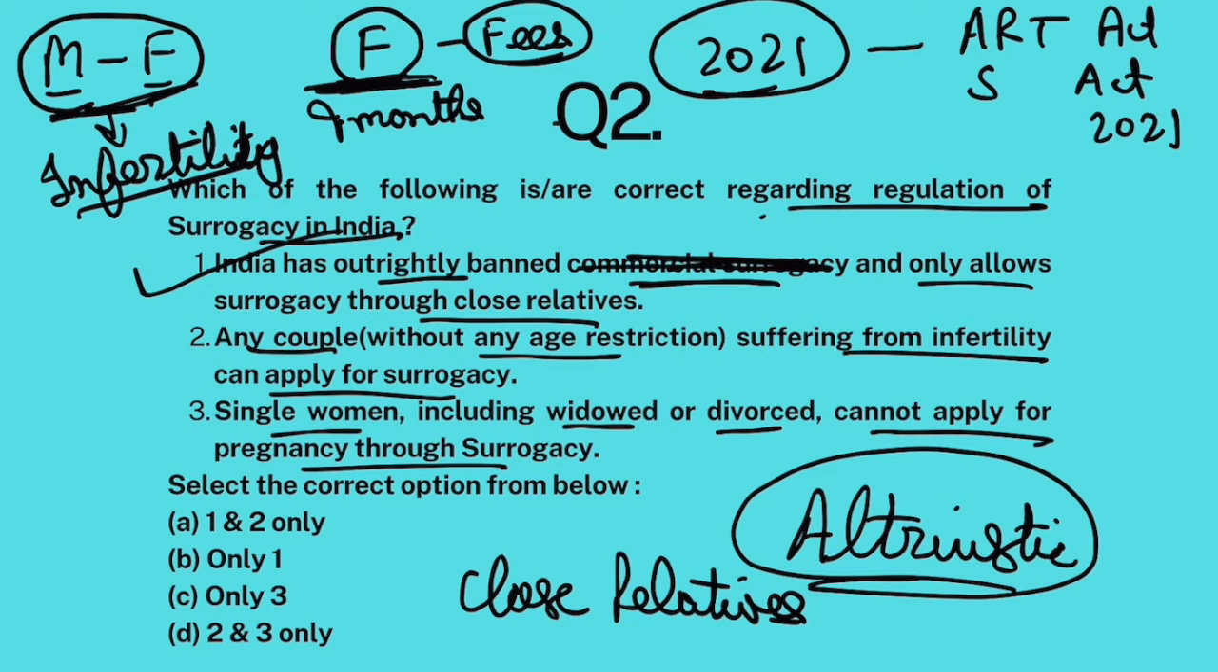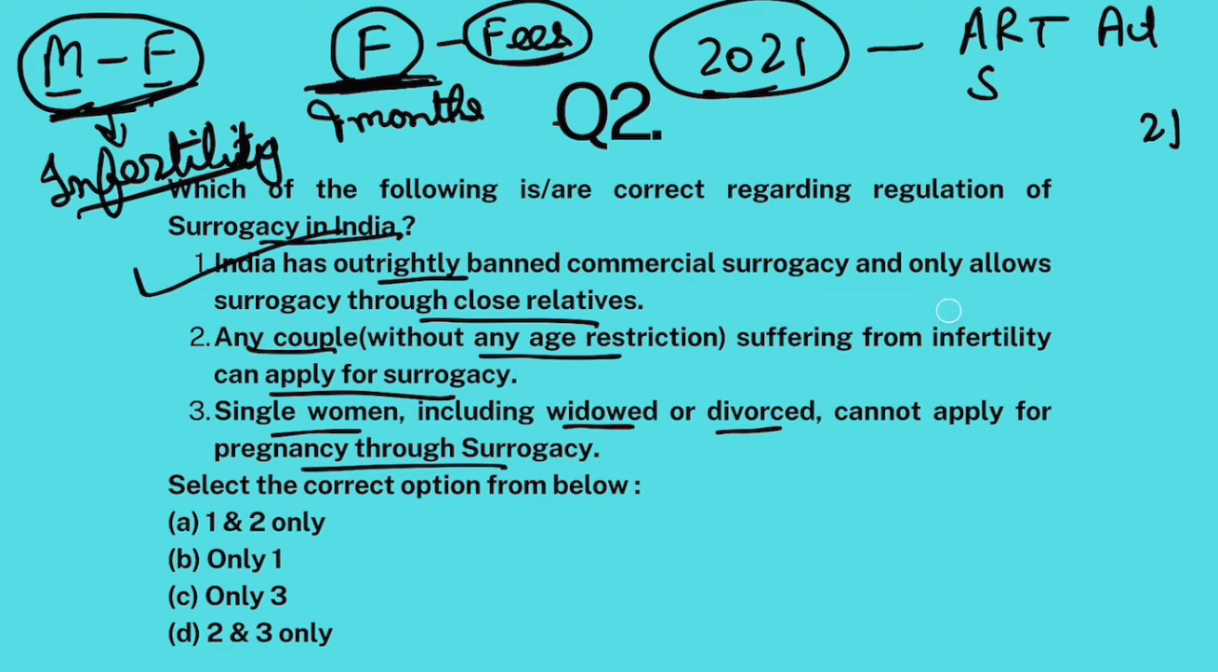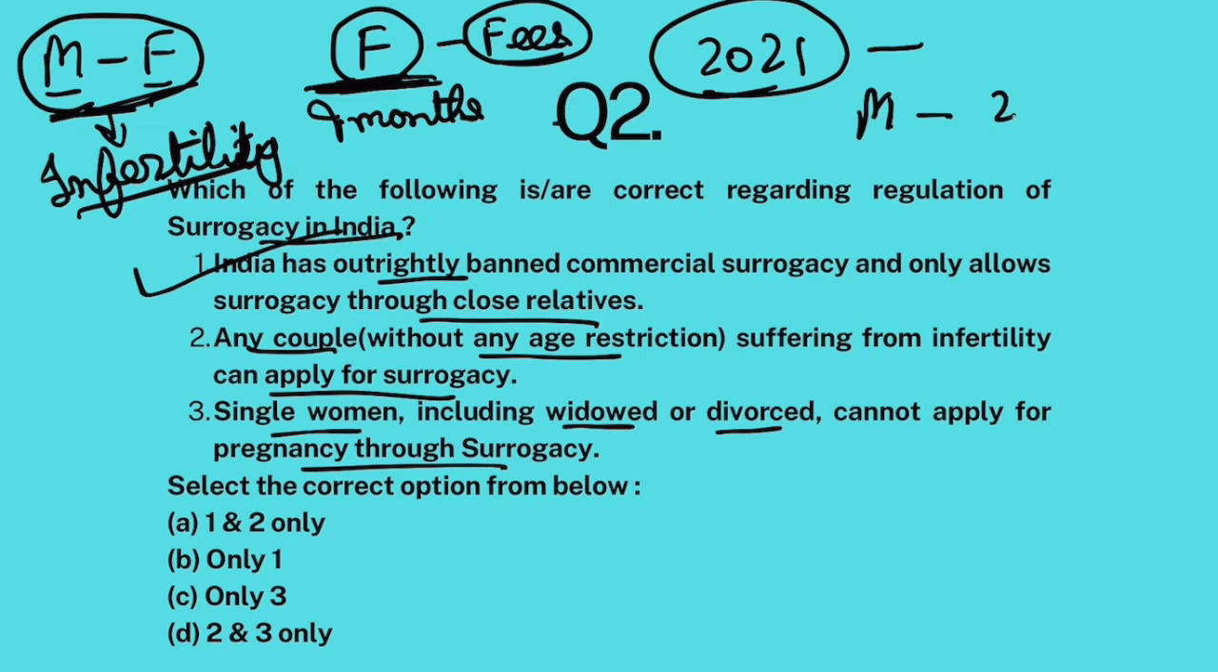Now the thing is that government said that there is a proper eligibility criteria. Okay, first of all, couples who are infertile, they can do it. Okay, but there is an age bracket. Males should be between 23 to 55 years and females should be between 20 to 50 years. Within this bracket, if the couple lies, then they can go for surrogacy. Otherwise, if they are outside this age bracket, they are not allowed.